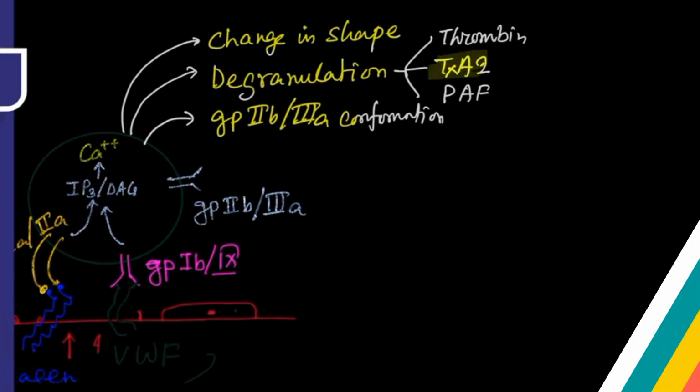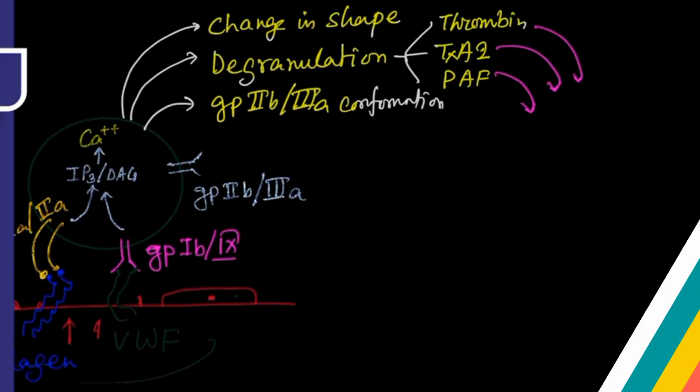Now, whenever it is secreting this thromboxane A2, platelet activating factor, thrombin, it will act on the nearby platelets which are present here. And whenever it is acting on the nearby platelets, the other platelets which are present in the nearby area are also going to be activated.